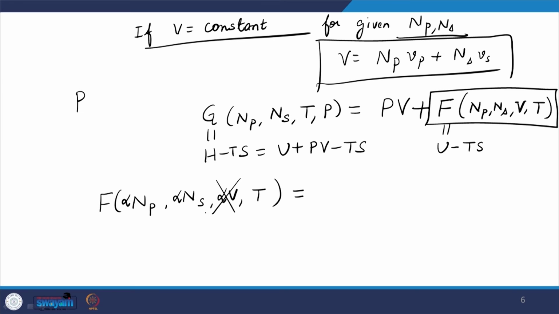So, we can say F is a function of only Np, Ns and T, right. So, if I increase the number by alpha times, the energy will be alpha times the energy of the original system, right. That just means that if I double the number of molecules, the energy will be doubled. If I make the system 4 times, the energy will be 4 times.